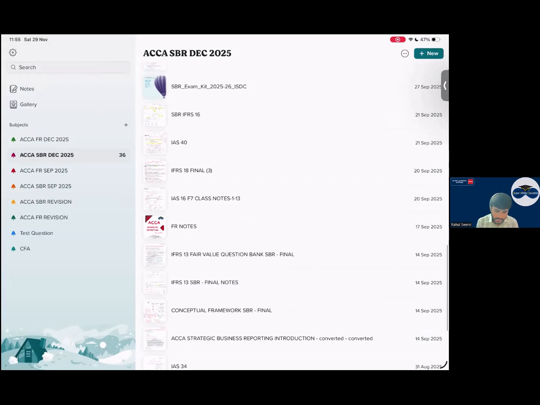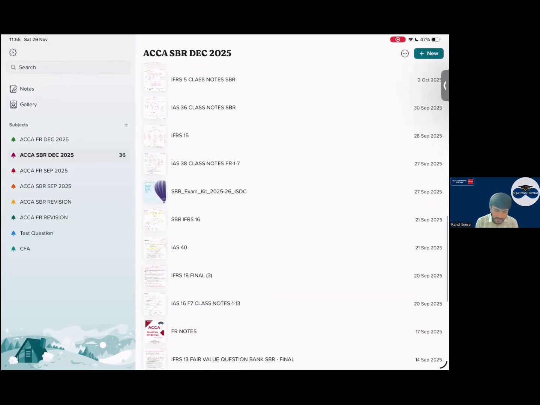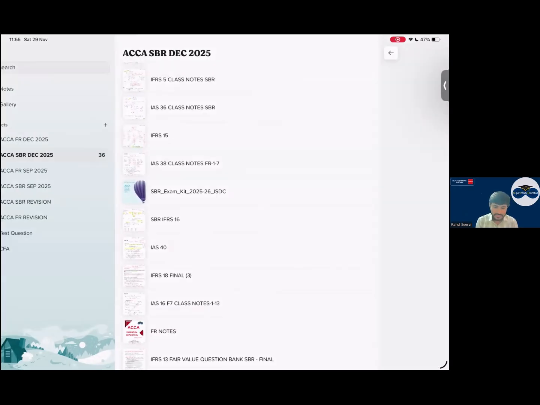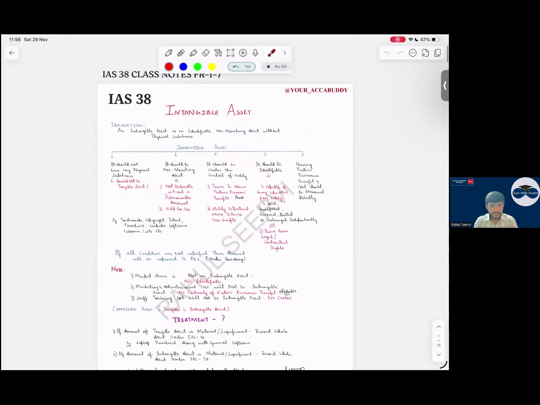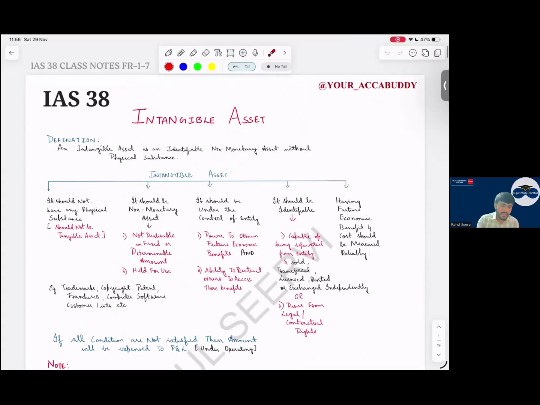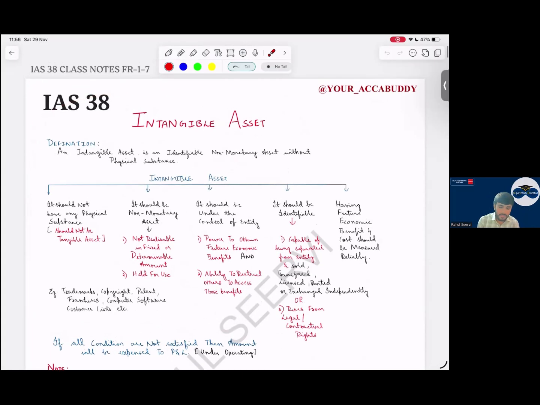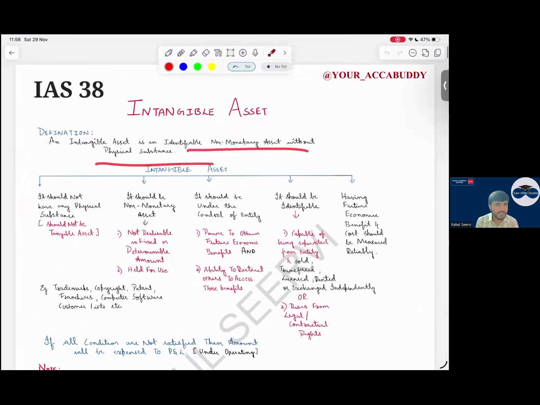Now coming to your IAS 38, intangible assets. Let us do the revision of this also. Now, intangible assets. What is an intangible asset? An intangible asset is an identifiable non-monetary asset without physical substance. So without physical substance means it's not tangible. Then it is non-monetary. Non-monetary means what? Not realizable in fixed or determinable amount.